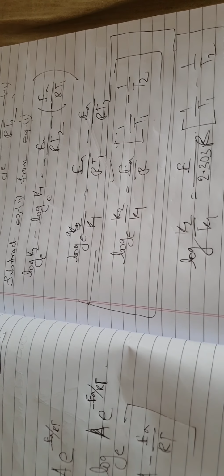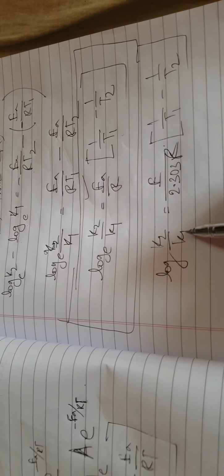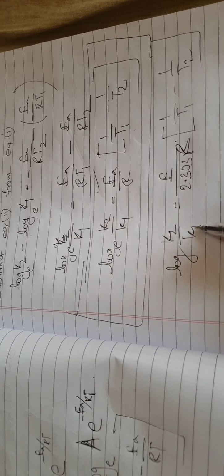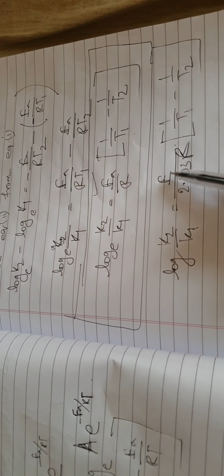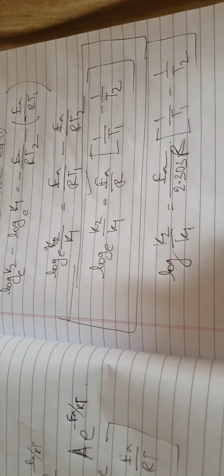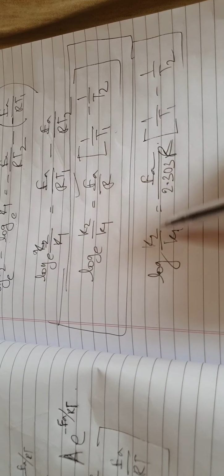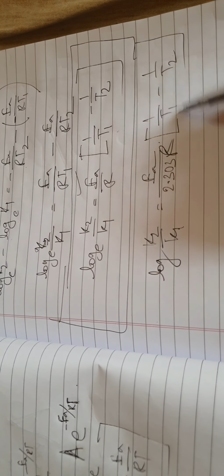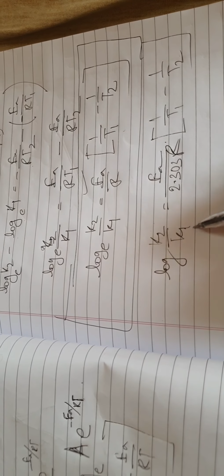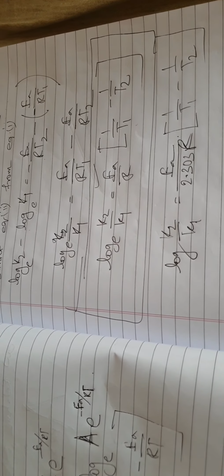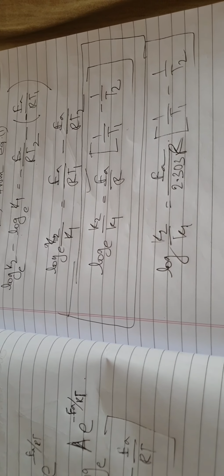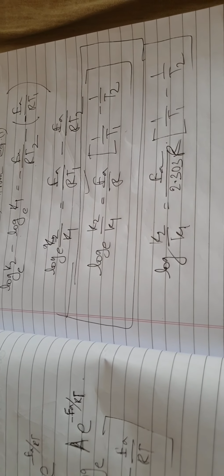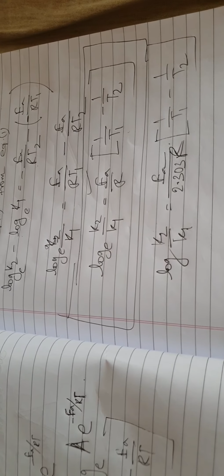Thus, knowing the values of the rate constants k1 and k2 at two different temperatures T1 and T2, the value of Ea can be calculated. If you know the two different rates at two different temperatures, you can calculate the activation energy of a particular reaction. Alternately, knowing the rate constant at one temperature, its value at another temperature can also be calculated, provided Ea is known for that reaction.